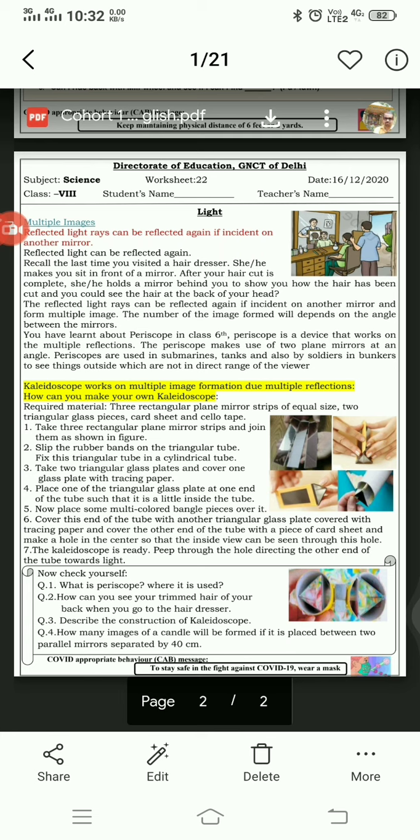Now, how many images of a candle will be formed if placed between two parallel mirrors separated by 40 centimeters? Because two plane mirrors are parallel, so only two images will be formed. They are not placed at a particular angle, so there will be formation of two images only.